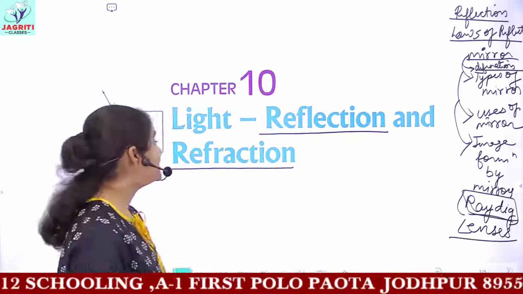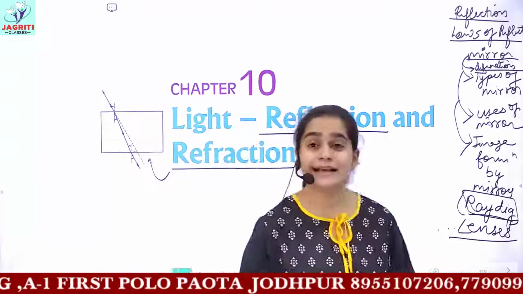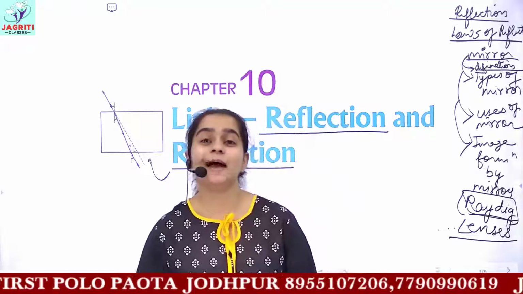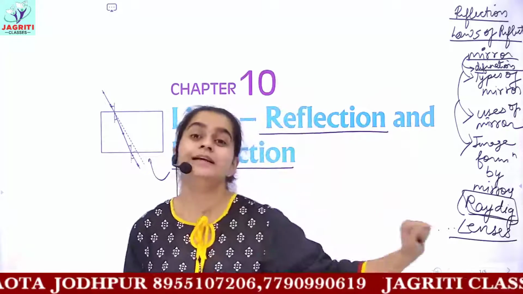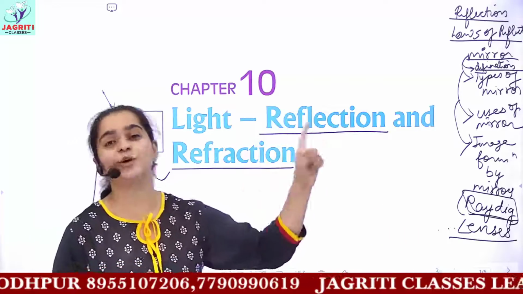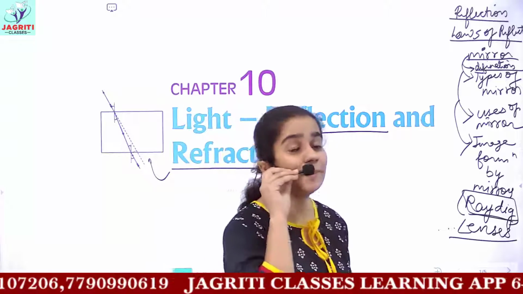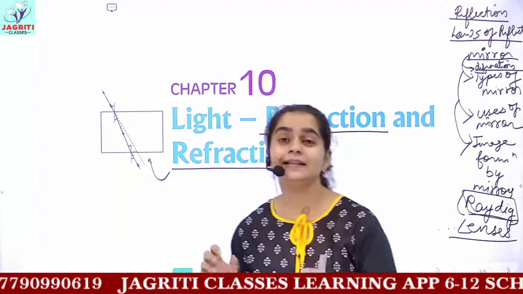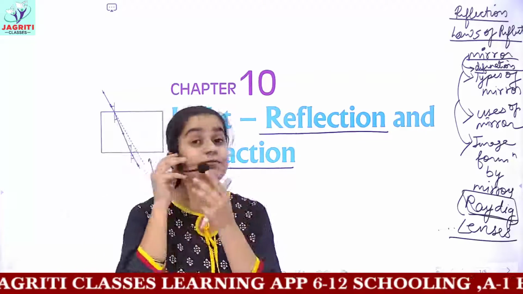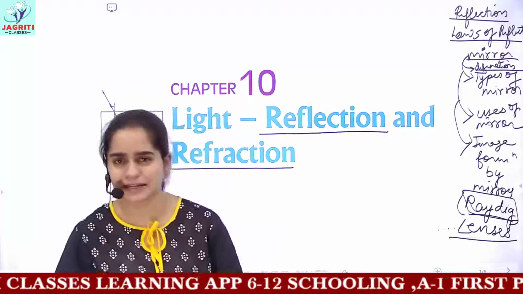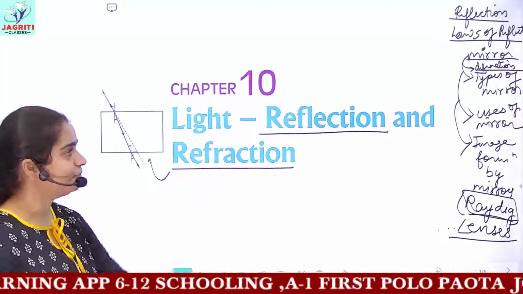After lenses, we'll do the topic refraction through a glass slab. In lenses, we'll also do some important formulas. For mirrors, you have the mirror formula and magnification. Same for lenses, that is, the lens formula and magnification. Then you have some small topics: how to find the power of a lens, what is meant by the power of a combination of lenses, and the magnification of a lens combination; everything we'll deal with. So let's finally start today's class with the topic of reflection.